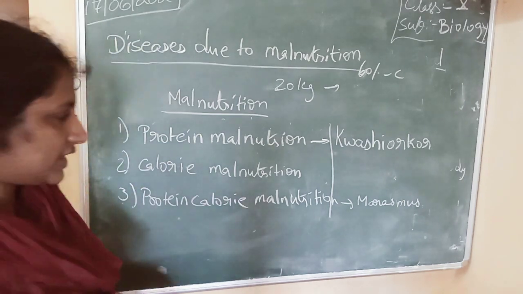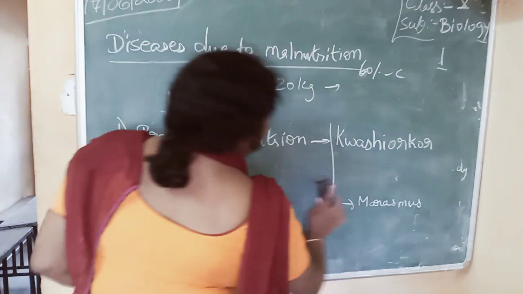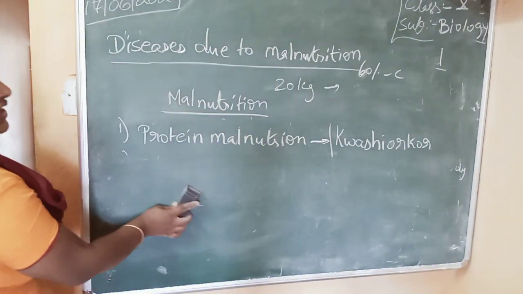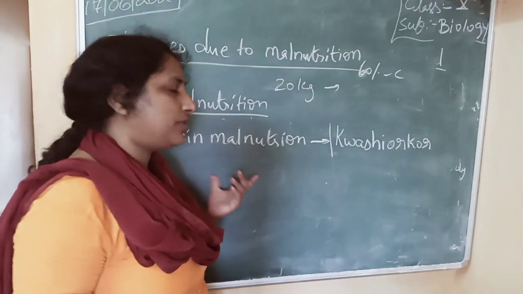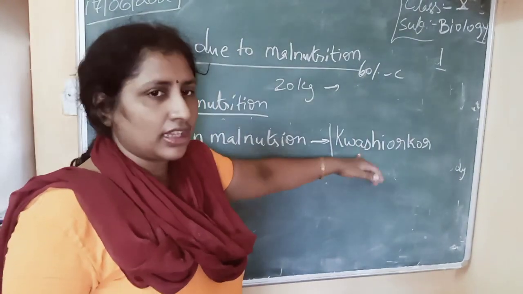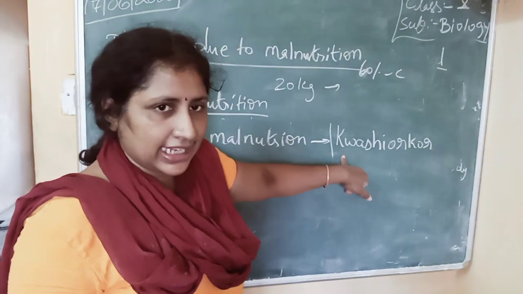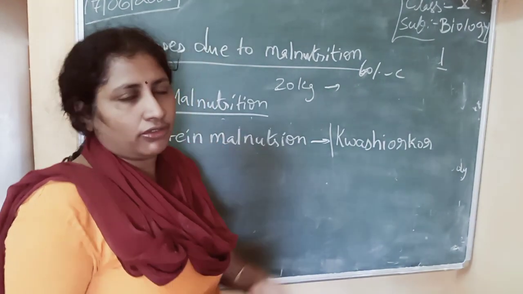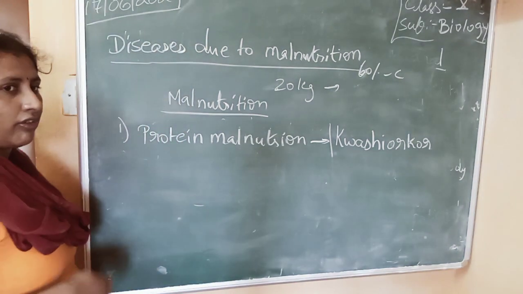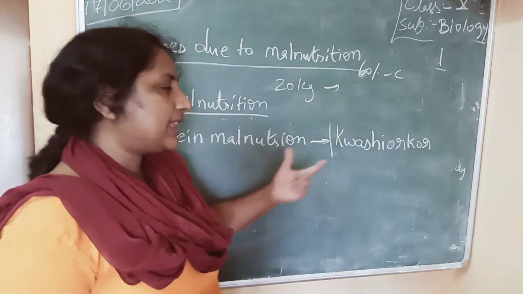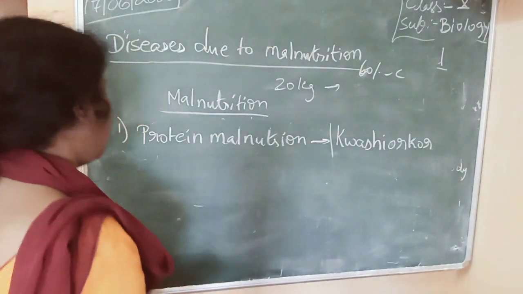Now if you see protein malnutrition, it will lead to a disease called kwashiorkor. So what happens in kwashiorkor? Here the persons eat food which is lacking in protein.